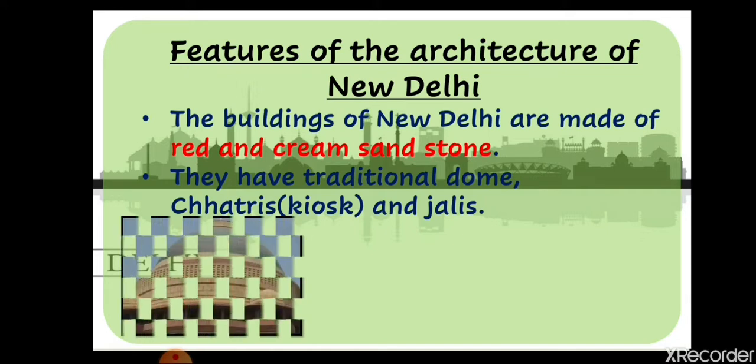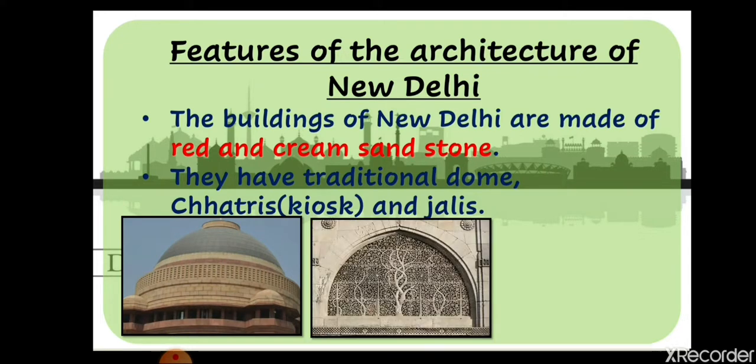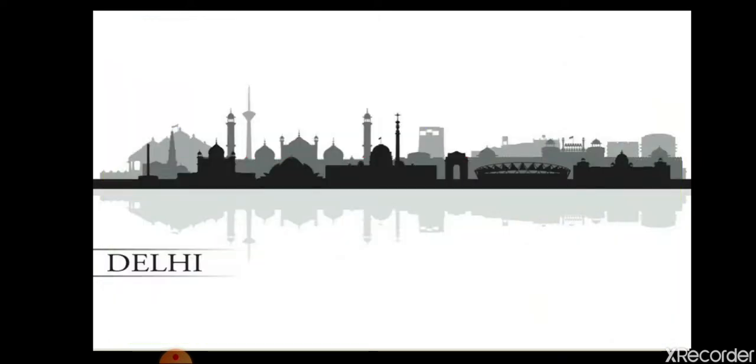As you can see, this is the dome of Rashtrapati Bhavan. In the next picture you can see the jalis, and in the next the chhatris. Every building that was constructed basically had these features. So they used traditional domes, chhatris and jalis. We have learned about all these structures in the medieval period also. Now let's see the next one.